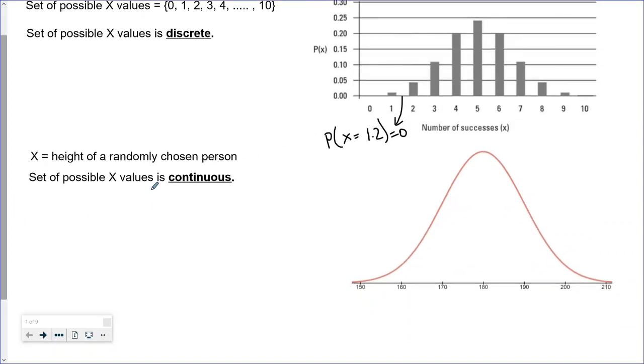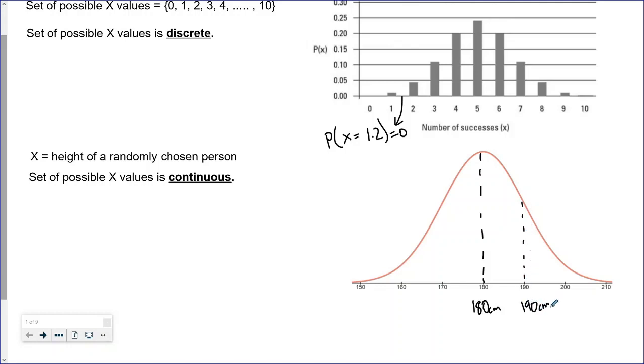Well, we're going to look at a continuous distribution called the normal distribution. And a good example for understanding what a continuous random variable is, is people's heights. If x is people's heights, then x can take any number along the number line within a sensible range here. So for example, we could have someone with a height of 180 centimeters. That's perfectly reasonable. And we could have someone with a height of 190 centimeters.